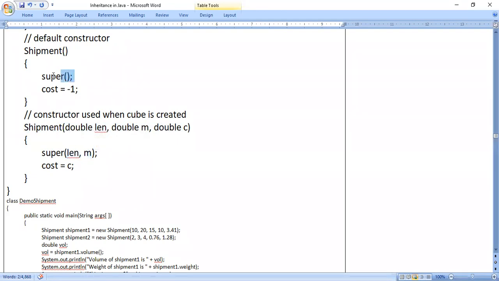But if you look at the above line, the super keyword is without a parameter. That is the default constructor. And this is with a parameter, that is a parameterized constructor. If you use even one parameter within the parenthesis, it is a parameterized constructor. If suppose we are not using the super keyword, what happens? This type of constructor will be executed, that is, default constructors will be executed. So that is what they are telling.